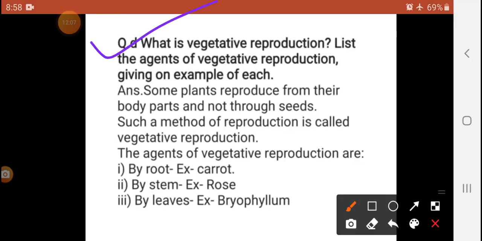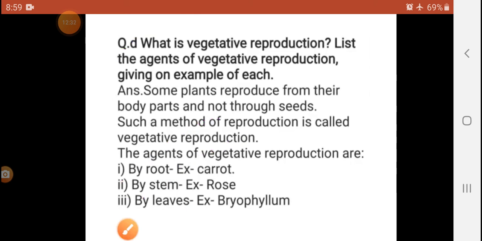Next, question number D. What is vegetative reproduction? List the types of vegetative reproduction. Give an example of it. Some plants are reproduced from body parts. You will see here, already written, such as the method: by root, by stem, by leaf. Example by root, carrot; example by stem, rose; example by leaf, bryophyllum. See, observe.